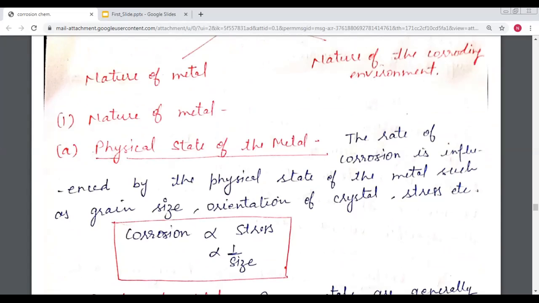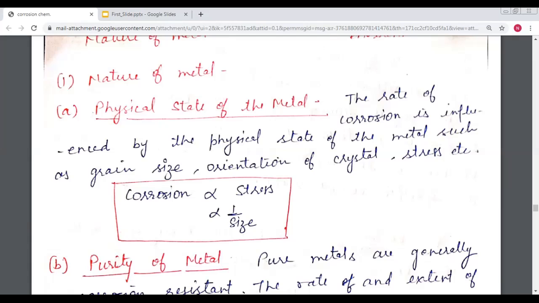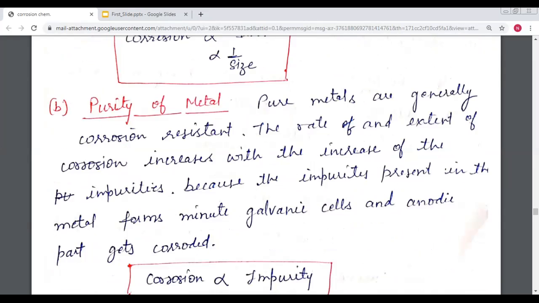First of all, the physical state of the metal. It depends upon the grain size, the orientation of the crystals, the stress, etc. We can say that corrosion is proportional to the stress, and it is inversely proportional to the grain size of the metal.